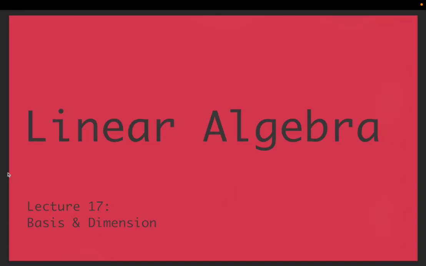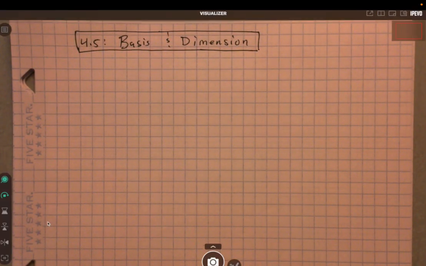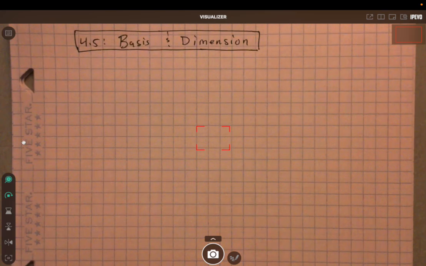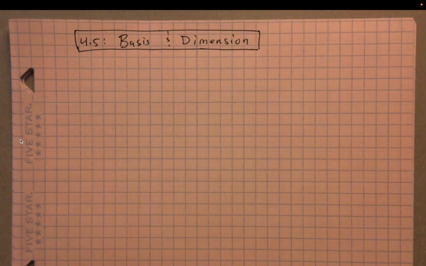Hey everyone, welcome back to Linear Algebra. This will be lecture 17 of the course. And in this section, we're going to discuss basis and dimension, two very interesting concepts that follow directly from our previous discussion of span and linear combinations. So let's go ahead and jump into it. So we'll call this section 4.5, Basis and dimension. Okay, so let's go ahead and kind of set the stage here a little bit.